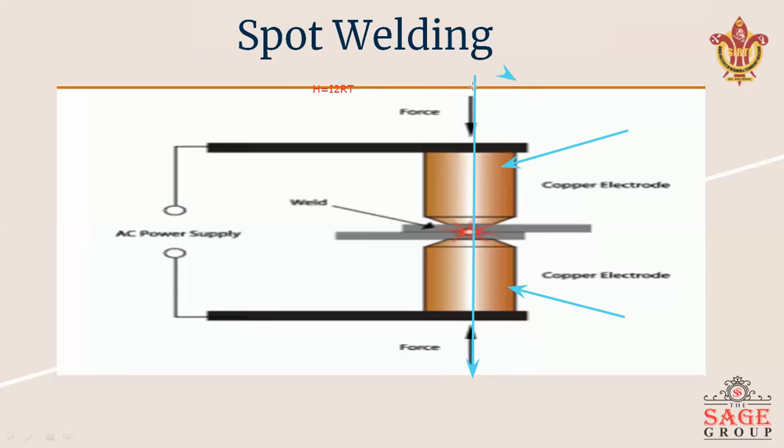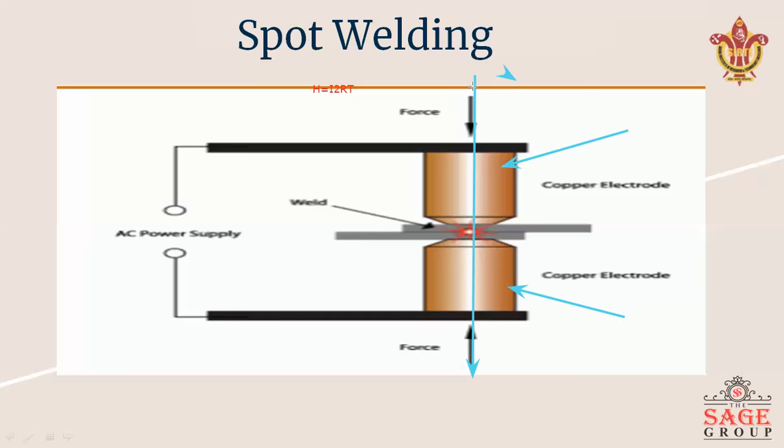We can say that in this process, a low voltage, high current is passed between the electrodes. The metal fuses in the central area of the interface between the two plates. At the same time, a high pressure is applied to complete the weld. You can see in this figure, we are applying the force to complete the weld.